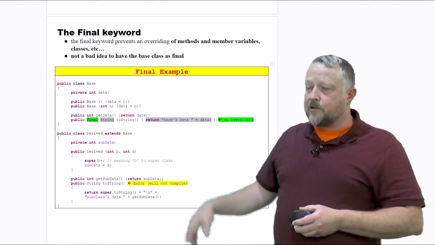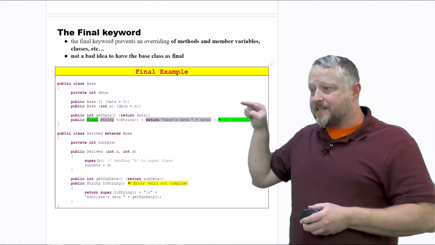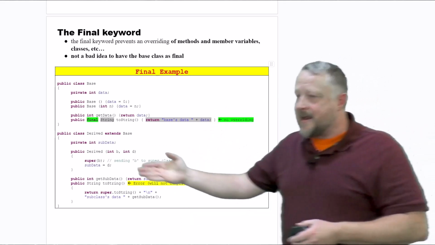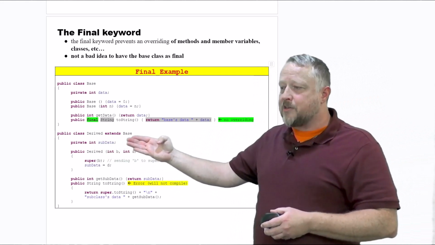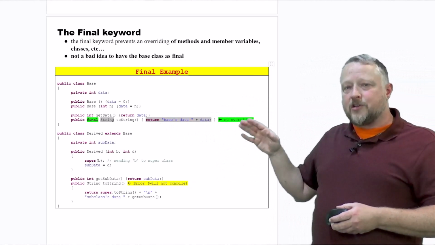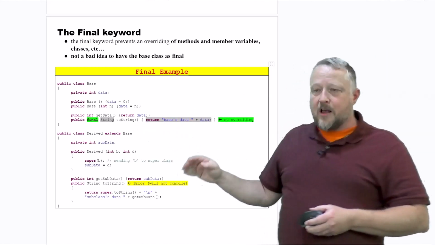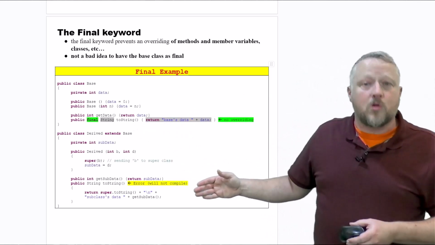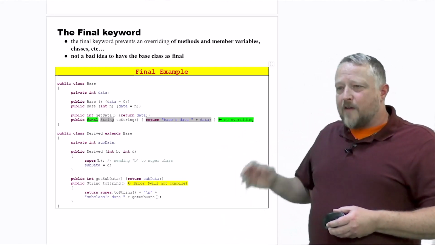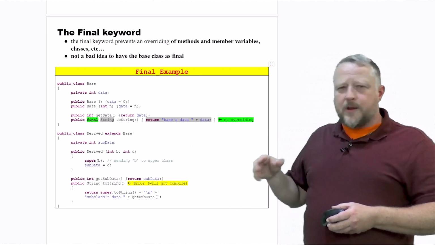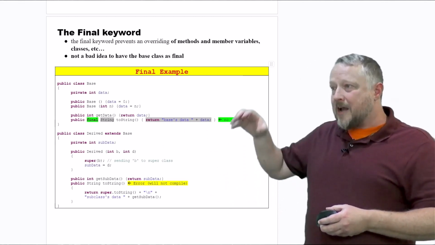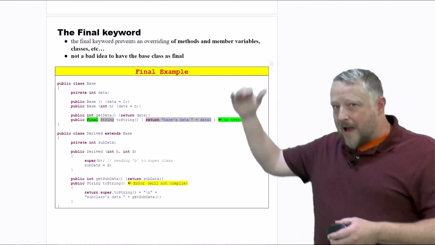But what the final is saying is, forget overriding, this is it. This is the only toString that you can have in anything that extends or inherits the base. This is the law. You cannot use any other function that has toString. Otherwise, when it compiles, it won't compile, because we'll have an error saying I can't do that because that is final. Final is a good way, and we get into abstraction in a little bit, of making sure that you have some items that are consistent throughout your inheritance.